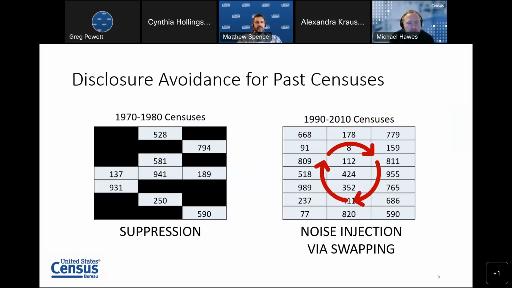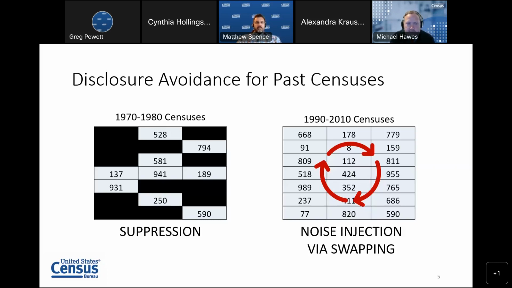Now, in the past, we've used different kinds of disclosure avoidance techniques to protect confidentiality in the census. For example, for the 1970-1980 censuses, we used suppression, which involved either redacting or suppressing entire data tables if there weren't enough individuals or households reflected in them, or suppressing individual cells within those tables if they didn't reflect enough of an underlying population.